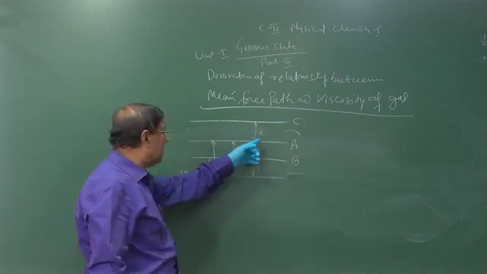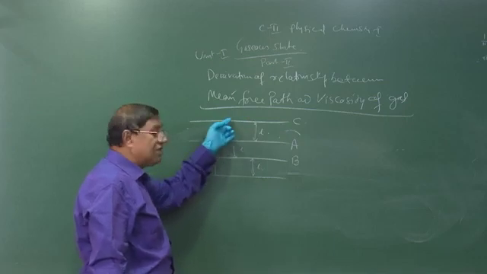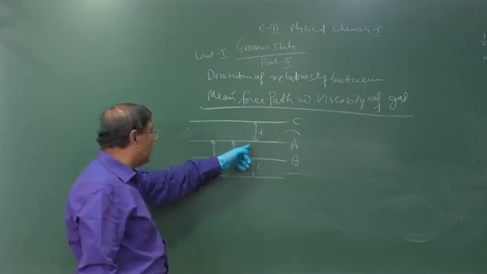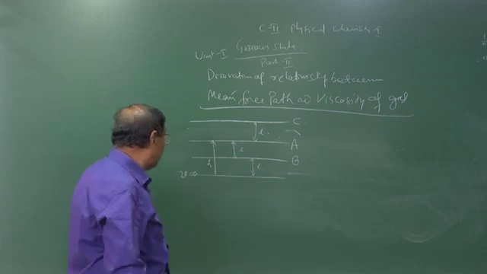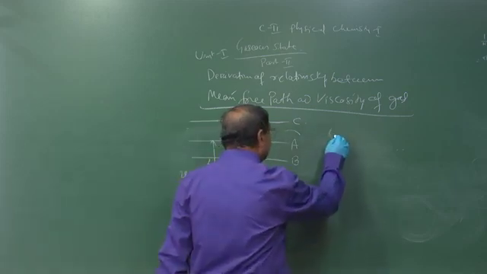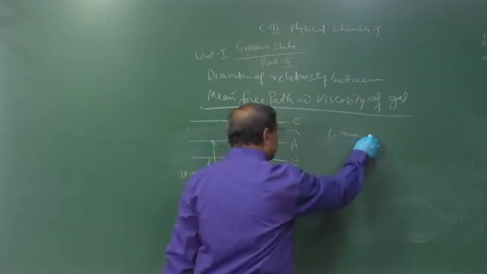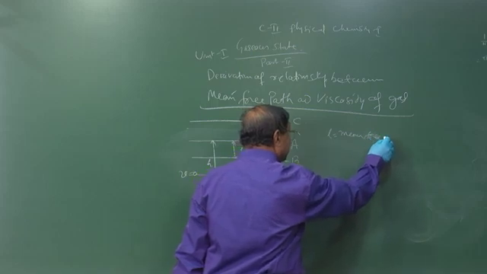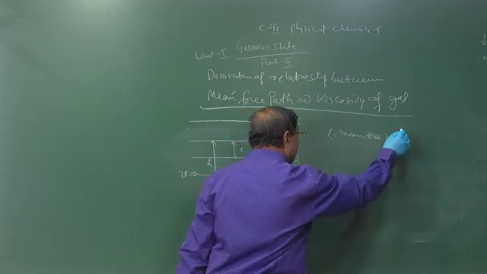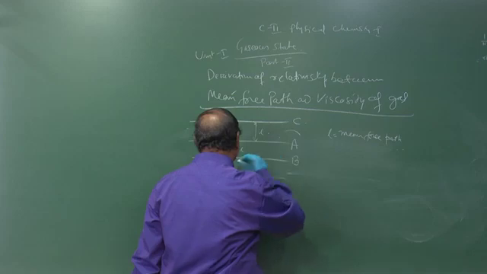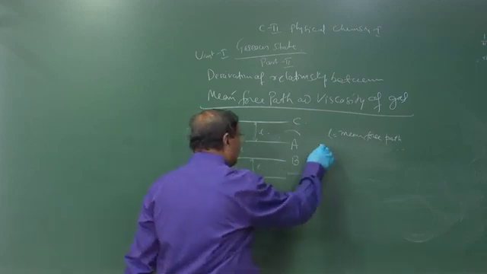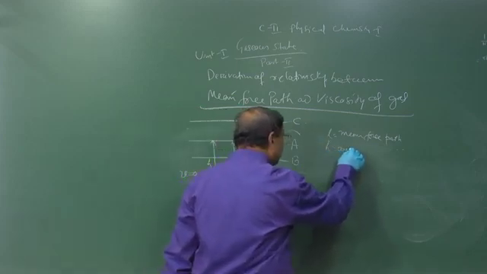The height of the layer A, let it equal h, and the distance between these layers is equal to L. These are the molecules moving in this layer. So, L is called the mean free path, that is the distance between the layers. And h is any height of the layer, you can take any height here.